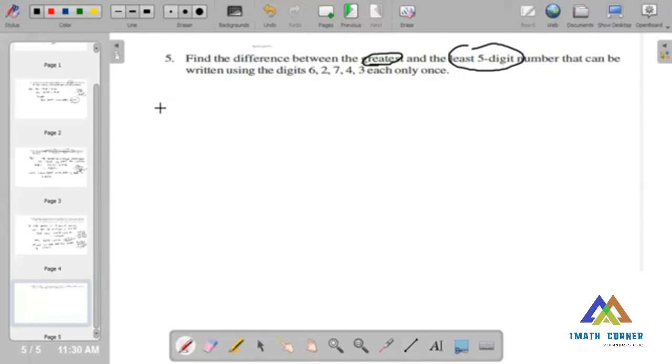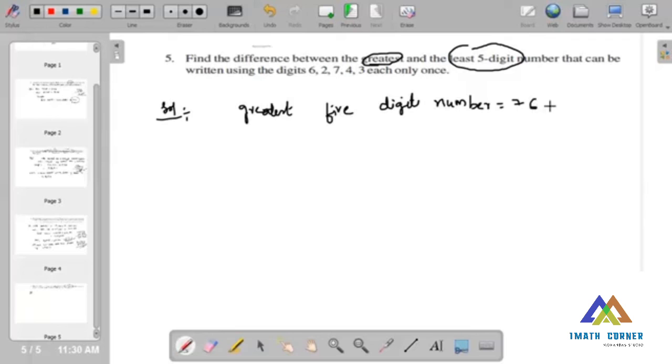Now we are going to discuss. Here the solution is what? So the greatest 5-digit number is equal to, now out of these, which is the greatest number? 7. After that 6, after that 4, 3, 2.